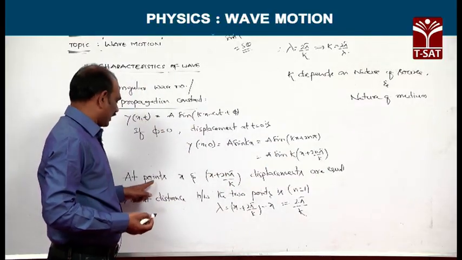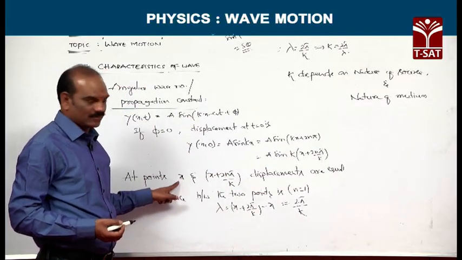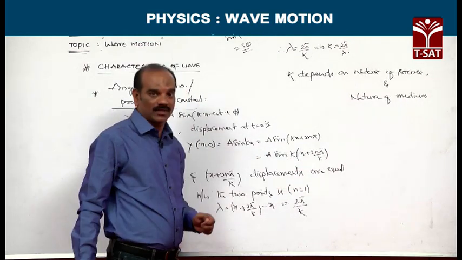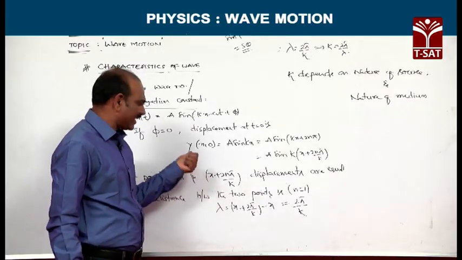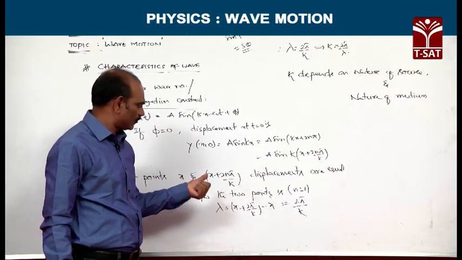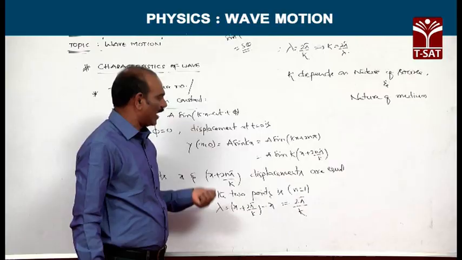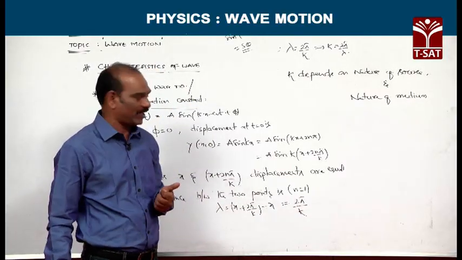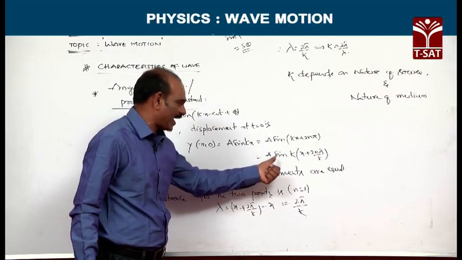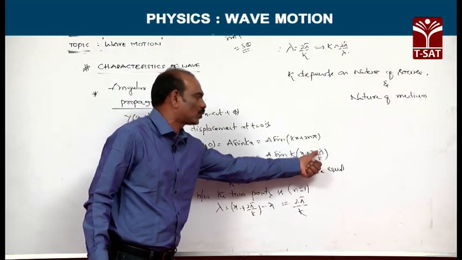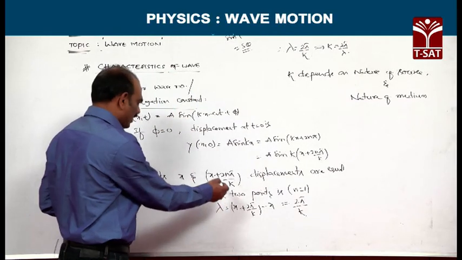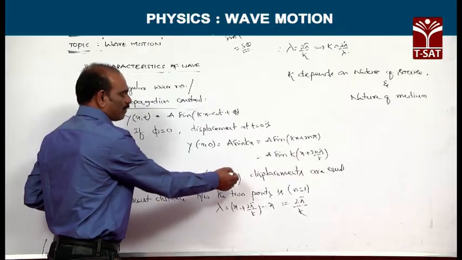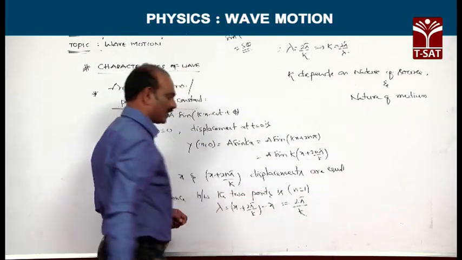Now, at points x and x + 2n pi by k, the displacements are equal. That means at t equal to 0 in the beginning, the displacement is a sin kx, and after a time period T, the displacement is a sin k(x + 2n pi by k).